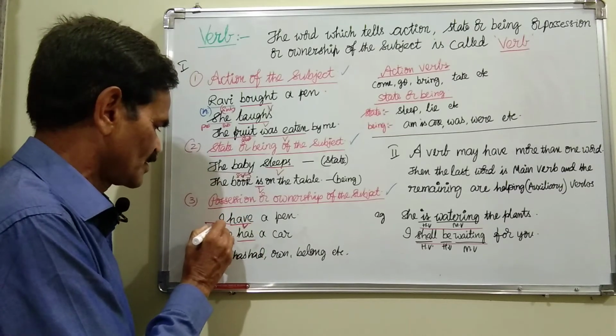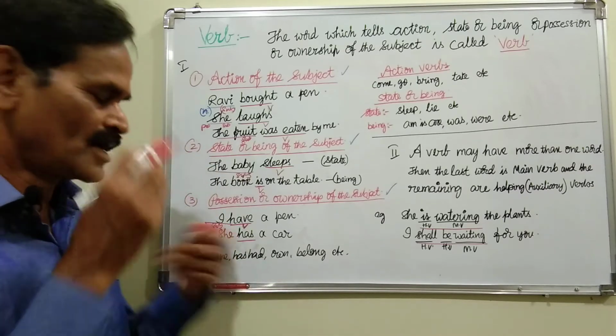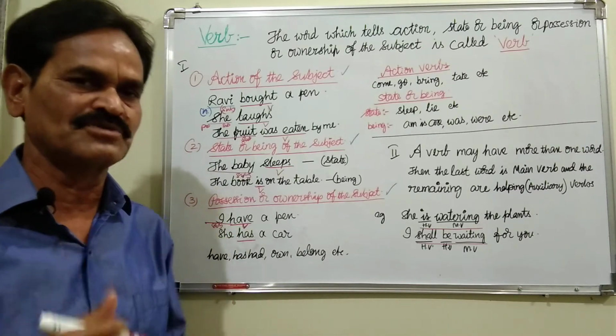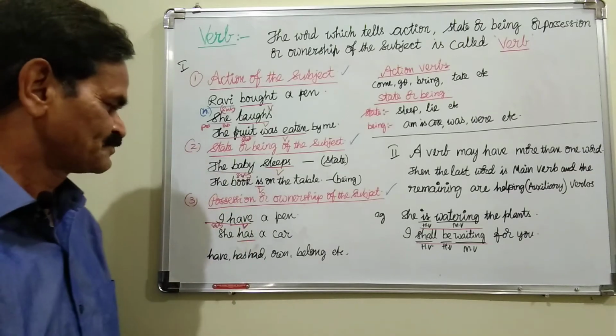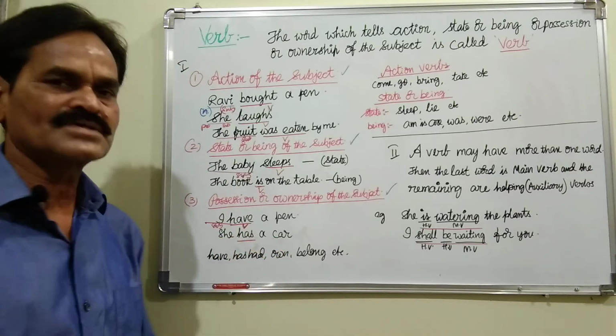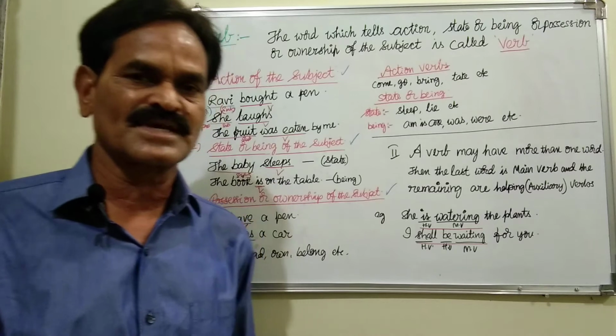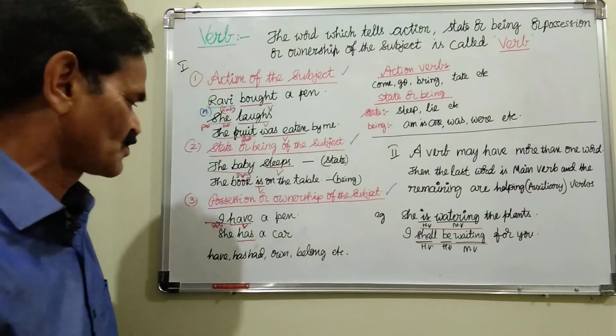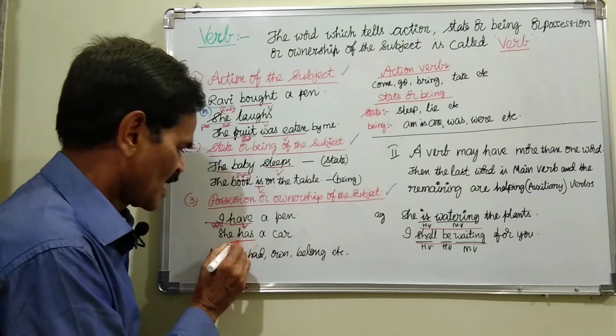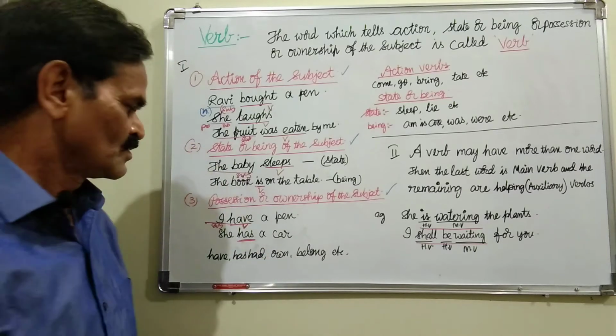What is the subject here? I. So what I possess, what I own, what is with me, the verb have tells. And she has a car. What she possesses, what she owns, what belongs to her: a car. So, has tells her ownership, her possession.